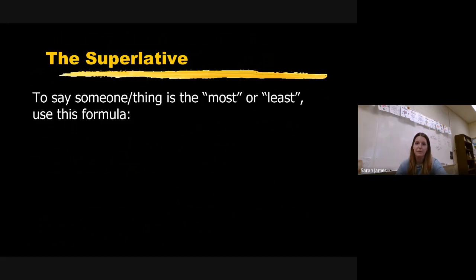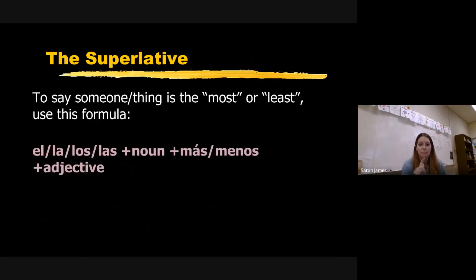All right, last part, I think this is the last part that you actually have to write down. This is called the superlative in English grammar, if you've learned that in English class. If you want to say someone is the most or least, so if I want to say Paco is the most intelligent student in the class, this is how you do it. So we need to write this pink formula down right now, and it needs to be added to your list of things to memorize.